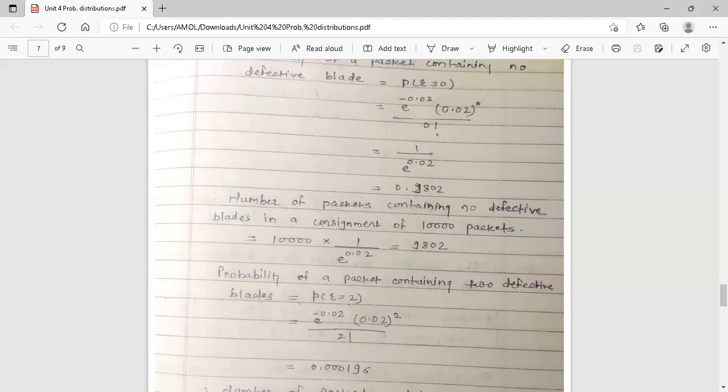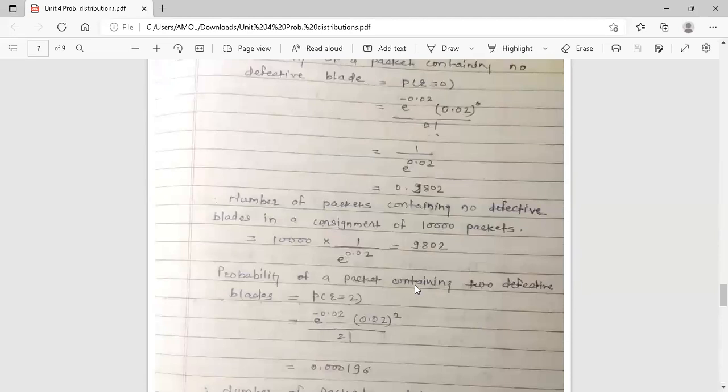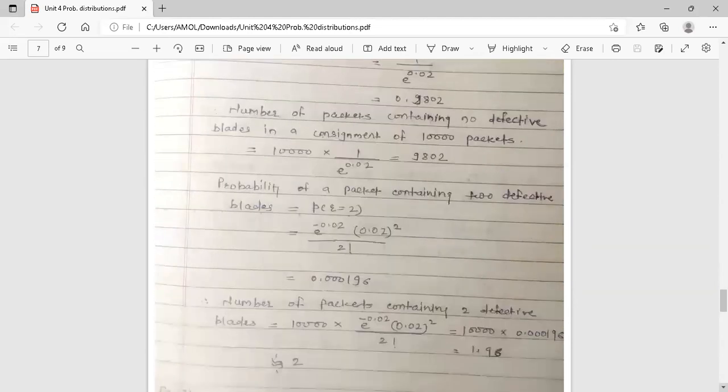Now, second aim in the same example is that you calculate the approximate number of packets containing 2 defective blades. 2 defective blades means r is equal to 2. Means you find the probability of packet containing 2 defective blades, means r is equal to 2. Again use the Poisson distribution, e raised to minus z, z raised to r upon r factorial. Z is 0.02 and r is 2 factorial. So in denominator the term is 2 factorial. Z raised to r in numerator. Z is 0.02 to the power r. R is 2. So to the power 2. 0.02 to the power 2.